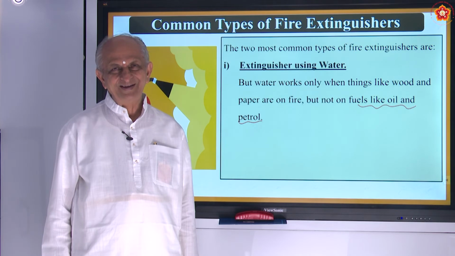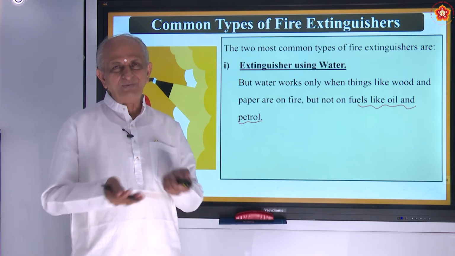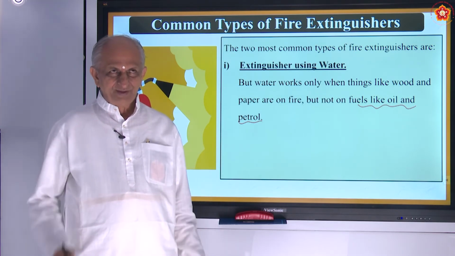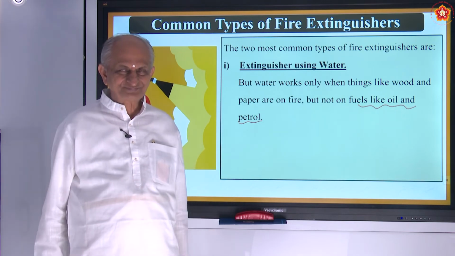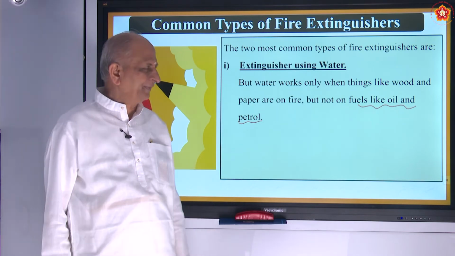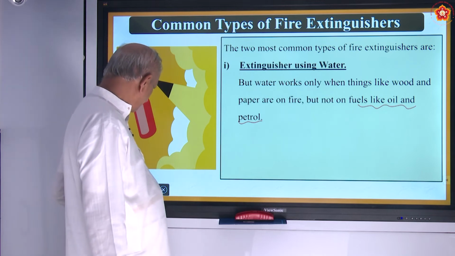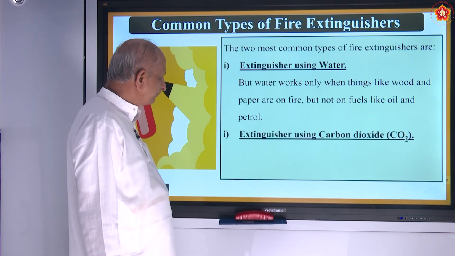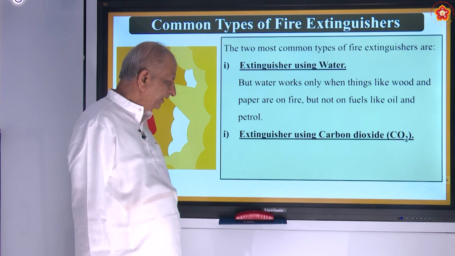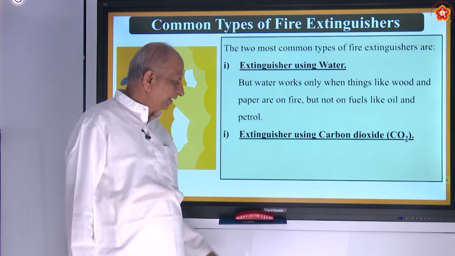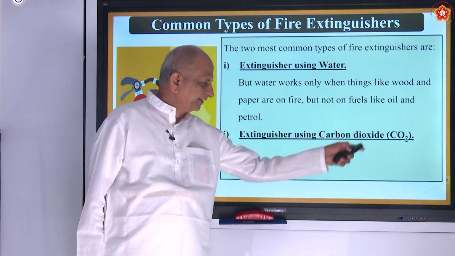Why? Because the oil will float on water, so the fire spreads. The fuel cannot be controlled there, and therefore water cannot be used. So what is the solution? Then we have to use carbon dioxide.